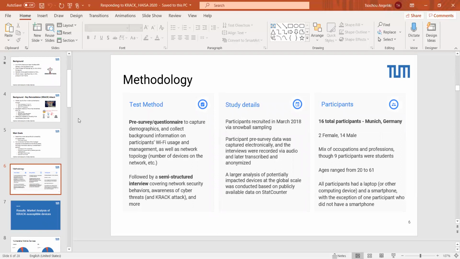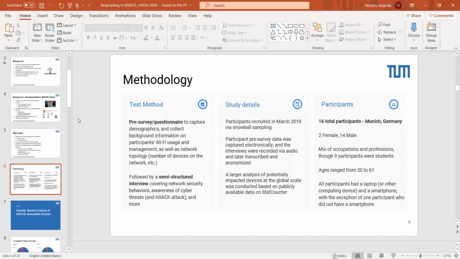So in terms of methodology, this is a two-part study. First and foremost, like I said, the logs analysis. But for the qualitative portion of the paper, we issued a pre-survey / questionnaire to participants, both to collect demographics, but also to capture a lot of background information on participants' Wi-Fi usage and network management. So actually getting them to do things like give us a topology of their network, as well as then following up with a semi-structured interview covering a number of the topics that I previously mentioned and a bit more.